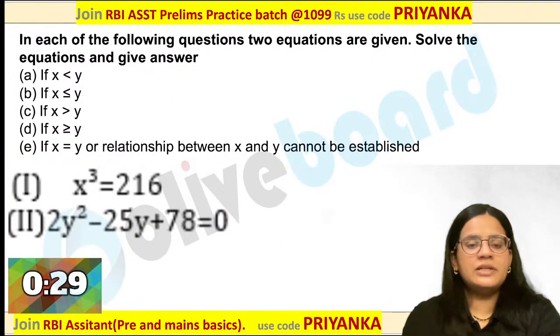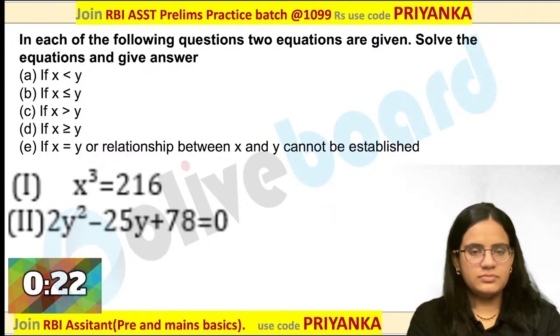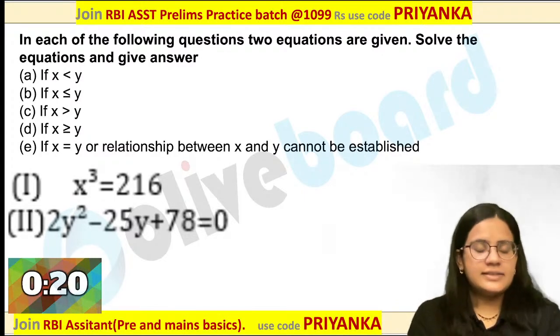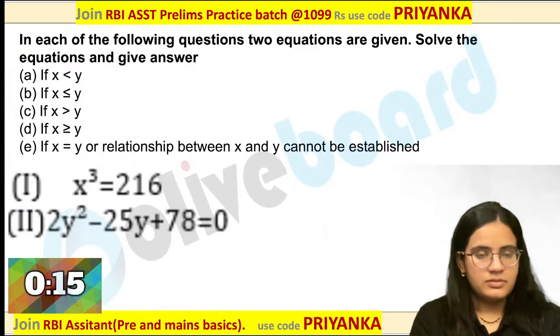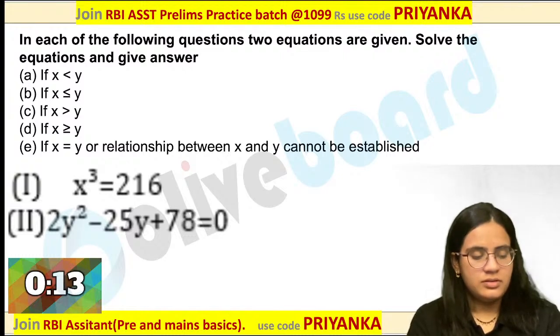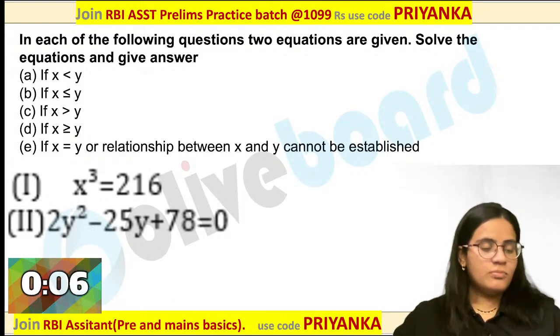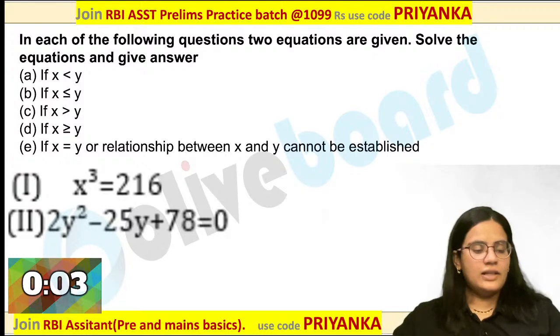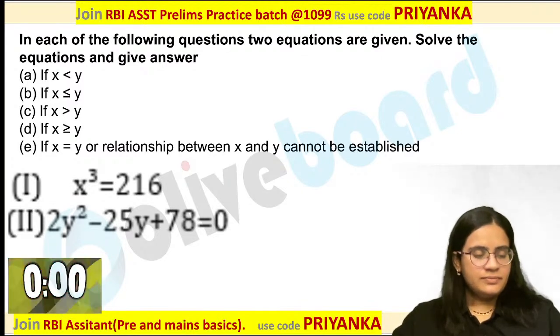Let us quickly move on to the next question. Let me see who all are getting this one right over here. Yes, can you tell me what will be the possible value for this one? Very nice trick. Yes, yes, yes. Okay, thank you so much. So, I'm generally trying to give you all trick based questions over here so that before the exam you will get a good revision. Can you try this one?